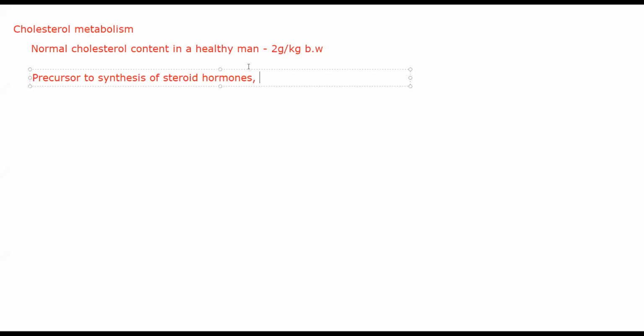They are called steroid hormones because they have a steroidal nucleus in them, along with androgens and estrogen. Androgens include several types, one of the most important being testosterone. And vitamin D specifically is formed using your cholesterol and your bile acids.